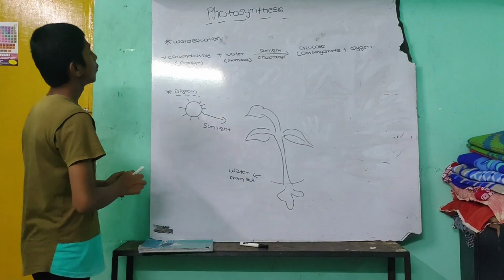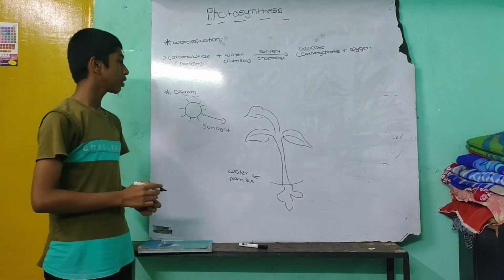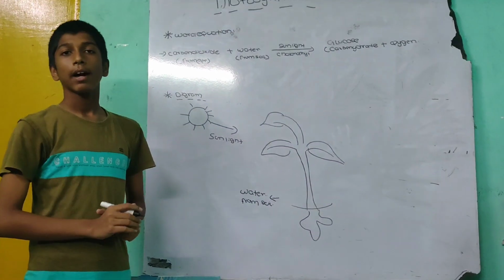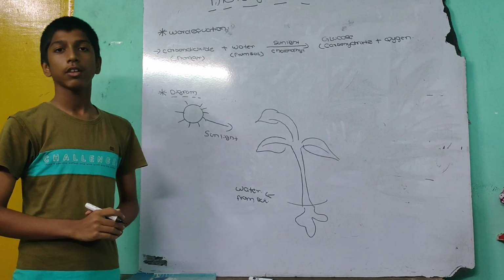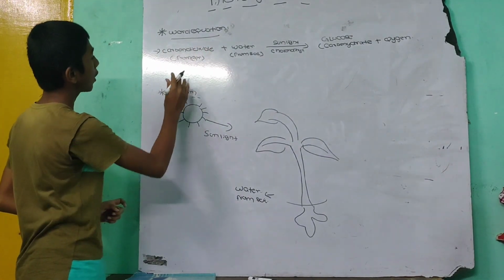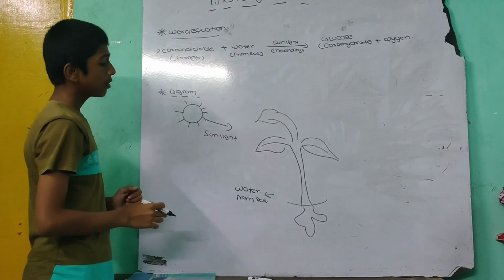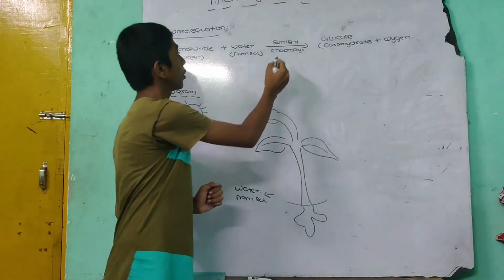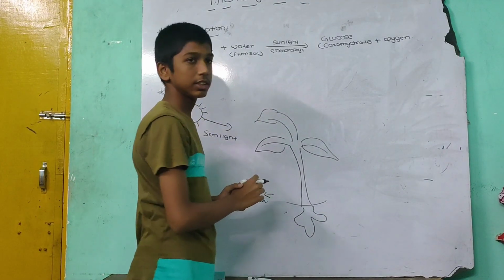First, let's start the lesson, photosynthesis. A process in which green plants make their food from simple substances like CO2 and H2O in the presence of sunlight and chlorophyll is called photosynthesis. Then we go to the word equation. Carbon dioxide is present in the air, plus water is absorbed from the roots and the soil, and then with sunlight and chlorophyll, we gain glucose, a carbohydrate, plus oxygen.